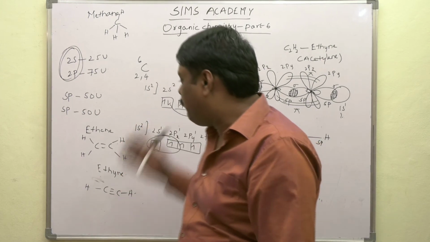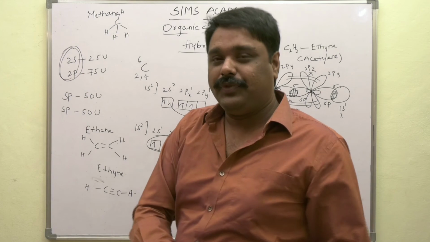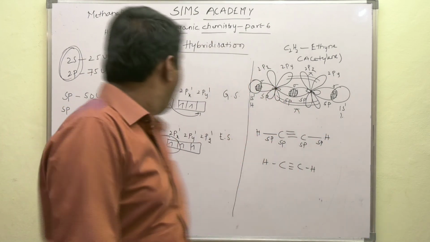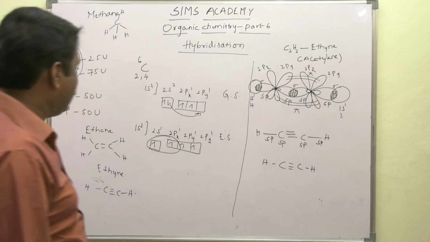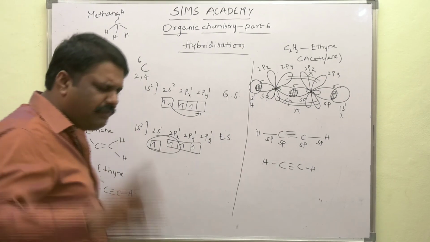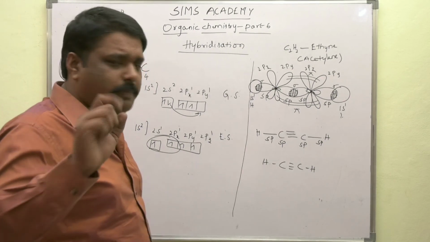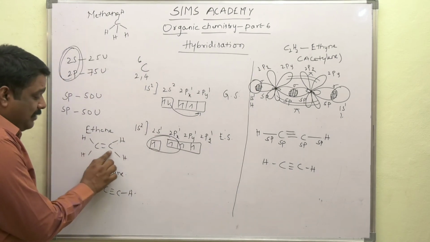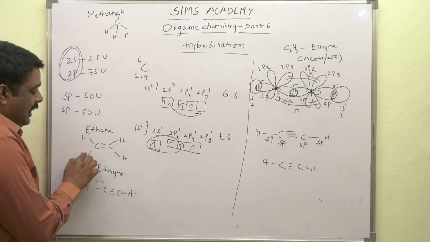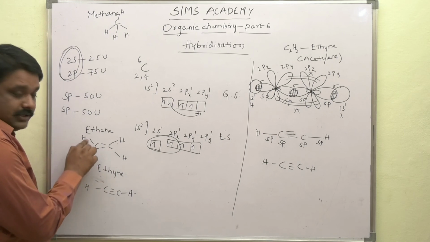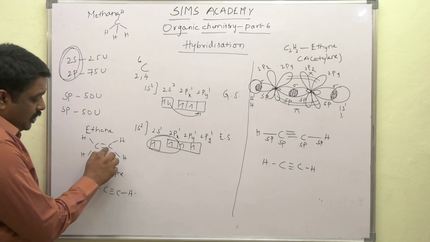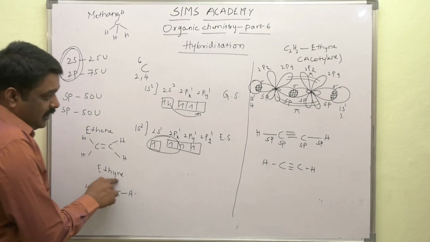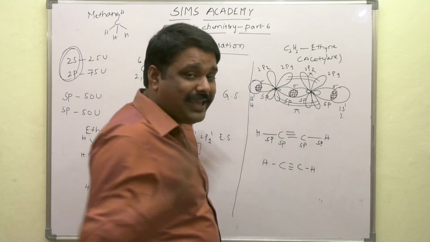Yes, here we got, in case of methane, sp3 hybridization, the carbon has undergone. There we got 4 hybrid orbitals. In case of ethene, it has undergone sp2 hybridization. We have 3 sp2 hybrid orbitals, one for the carbon-carbon sigma bond and the others with the hydrogens. Yes, for this carbon. Here also one sp2 and other sp2. And in case of ethyne, I have mentioned s and p.